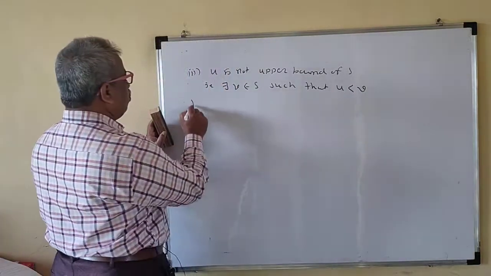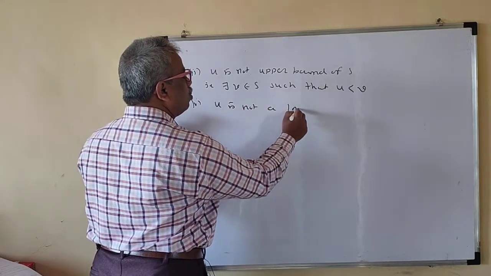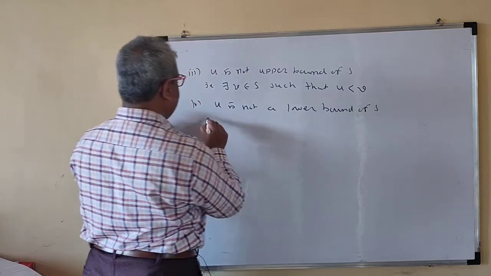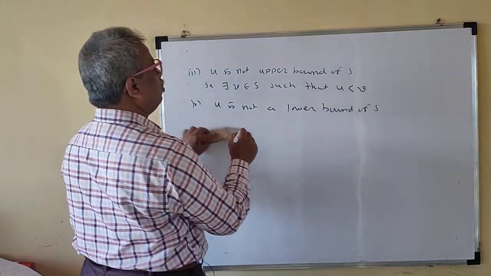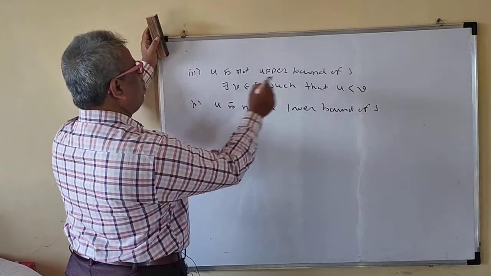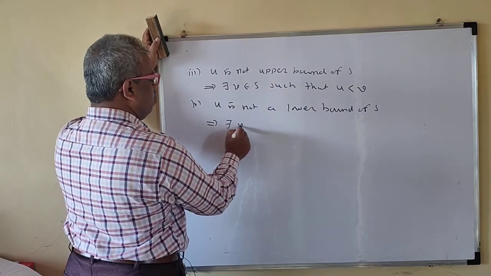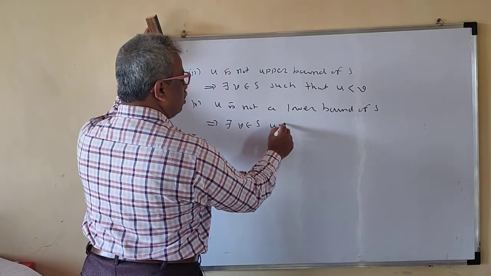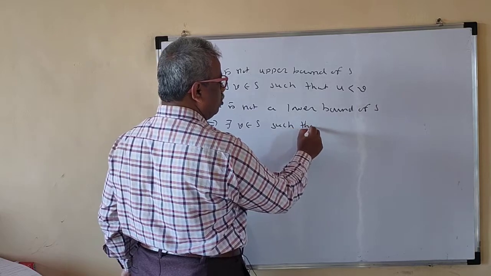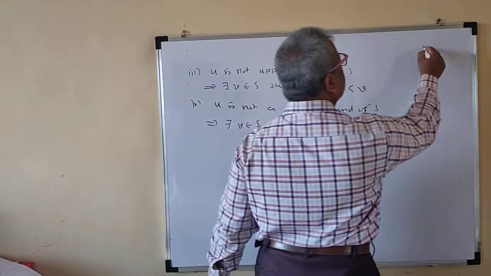So the same thing here. We write note 4. u is not a lower bound of S. That is, u is not a lower bound of S implies that there exists v belongs to S such that... Lower bound means what?